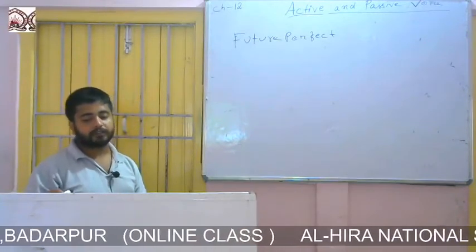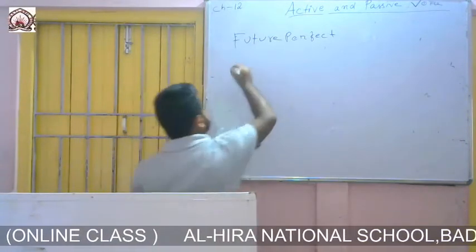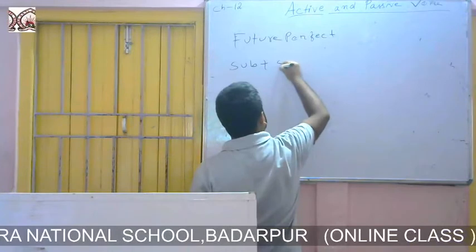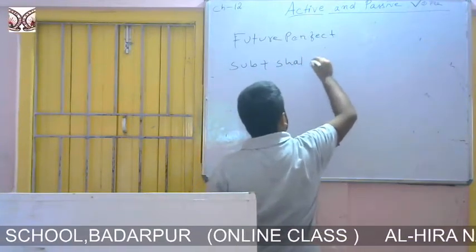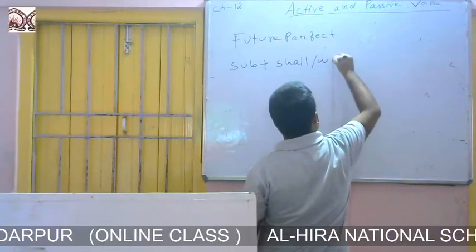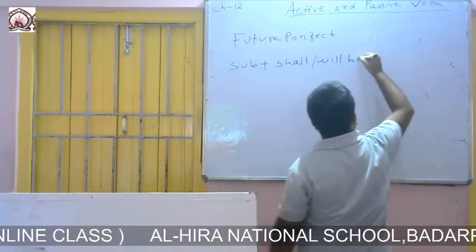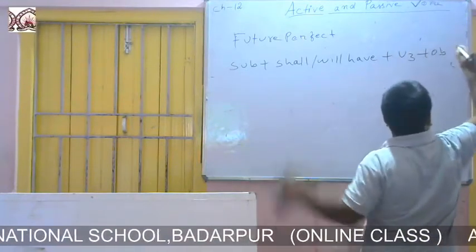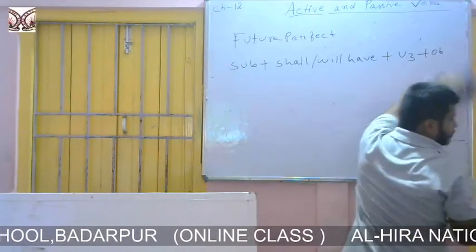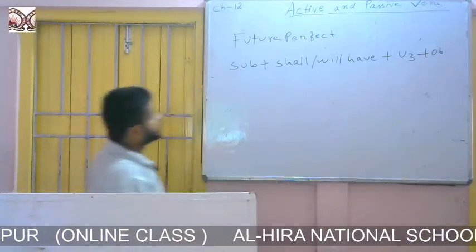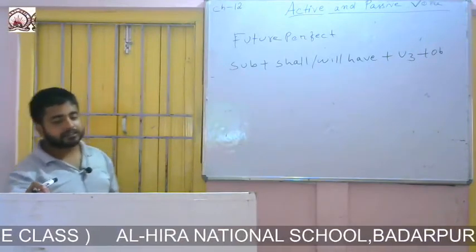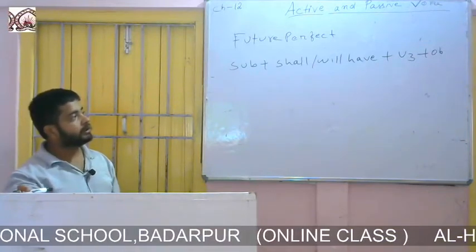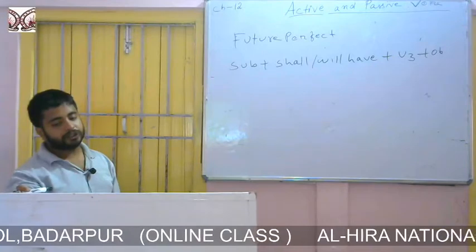The formation of future perfect is subject plus shall or will have plus the third form of the verb plus object.